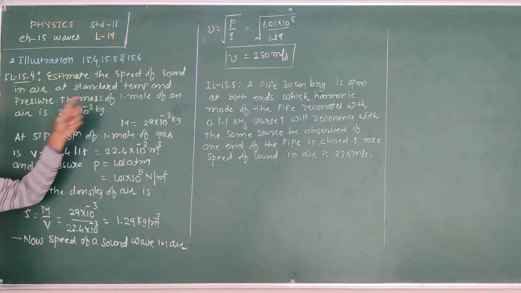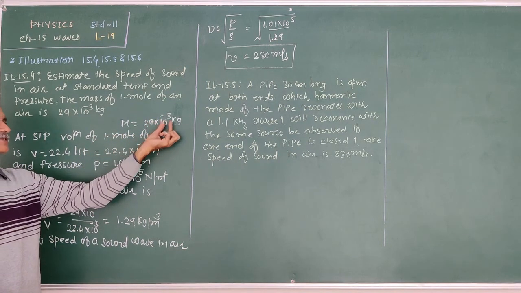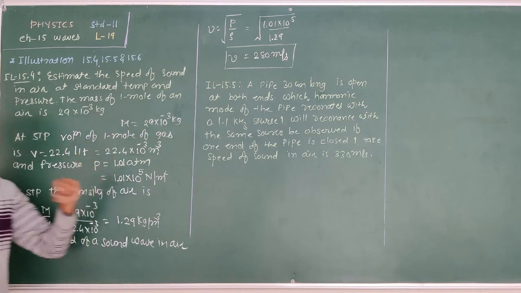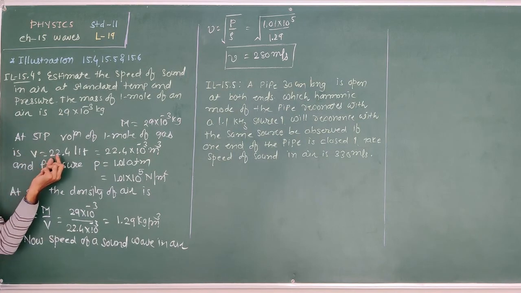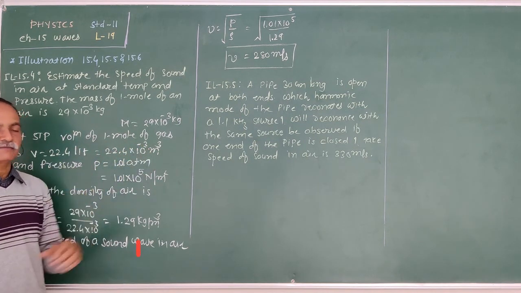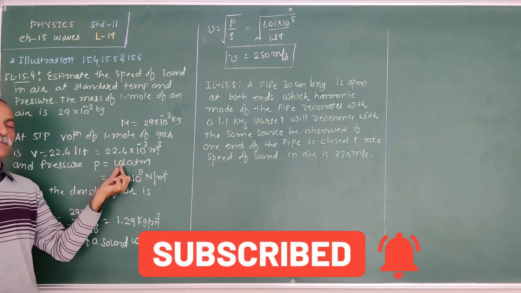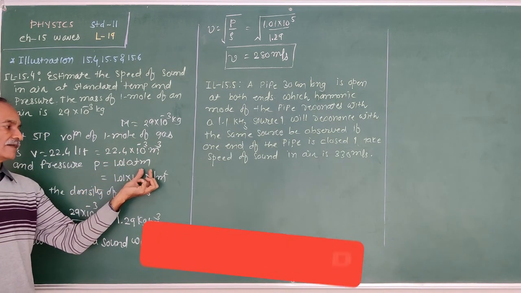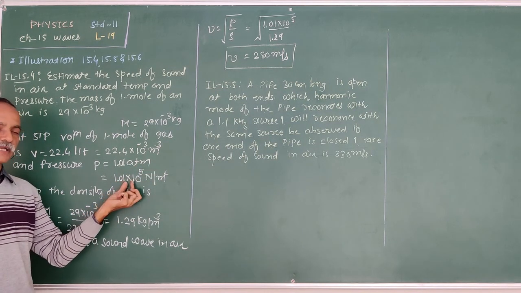The mass of one mole of air is 29 into 10 raised to minus 3 kg. And already we know that at STP, the volume of one mole of gas is V is equal to 22.4 liter. Convert into meter cube: 22.4 into 10 raised to minus 3 meter cube. And pressure at STP, P is equal to 1.01 atm. Convert the atmospheric pressure into Newton per meter square, so 1.01 into 10 raised to 5